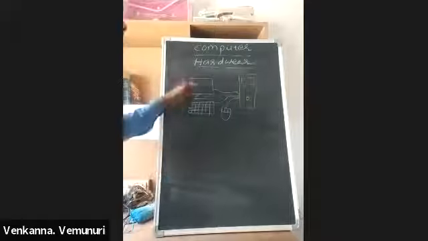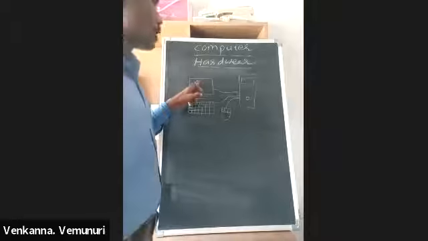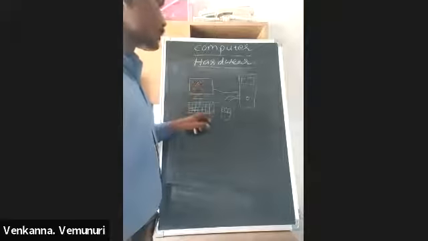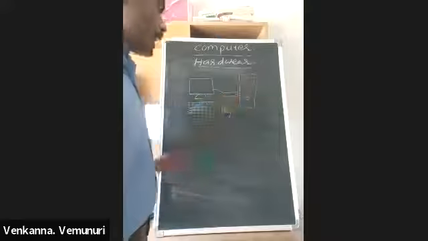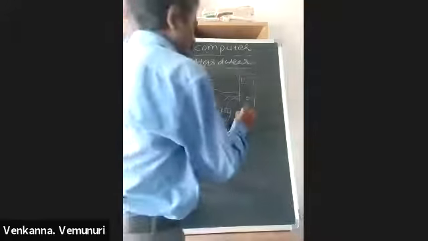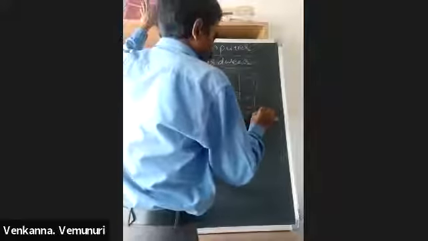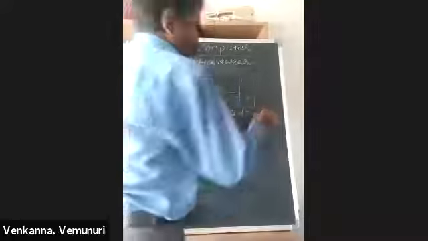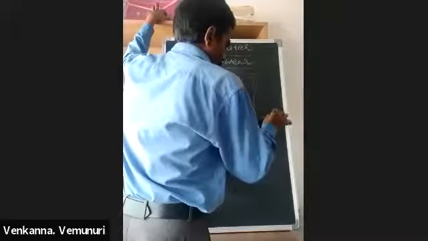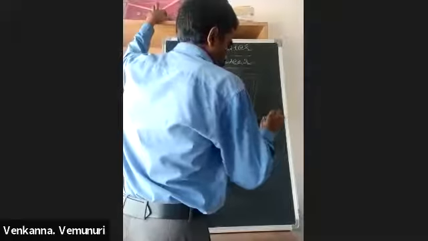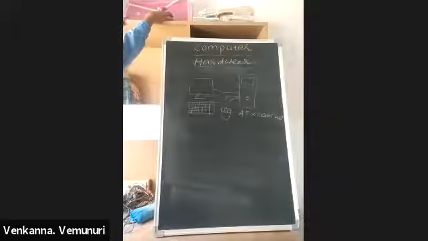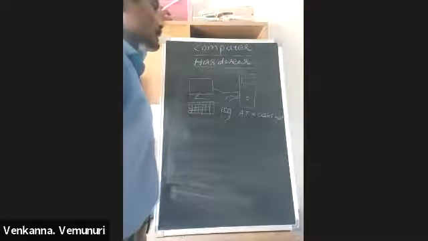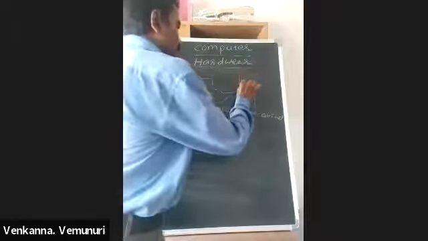And this is a monitor. Monitor is the output device. And keyboard and mouse, these two are the input devices. This is the CPU. The actual name is ATX cabinet, but generally we call it CPU. Today we are discussing the internal parts of this ATX cabinet.